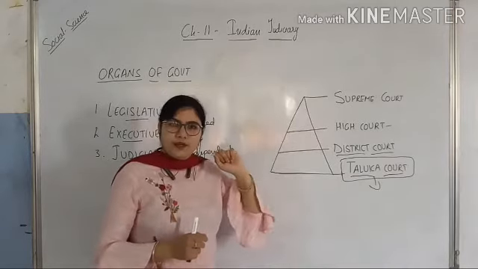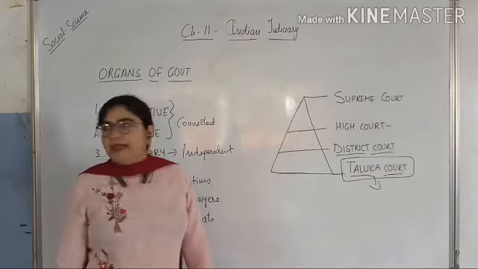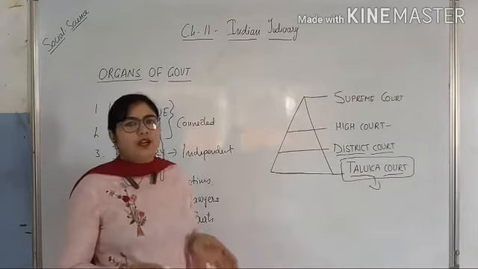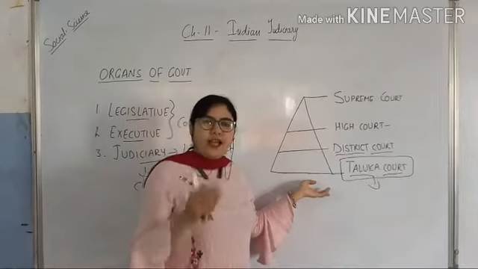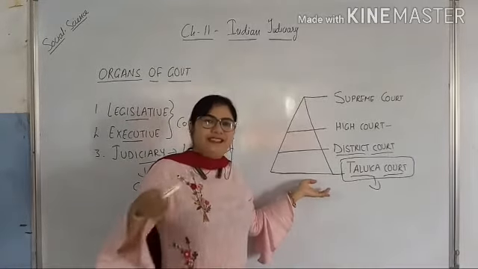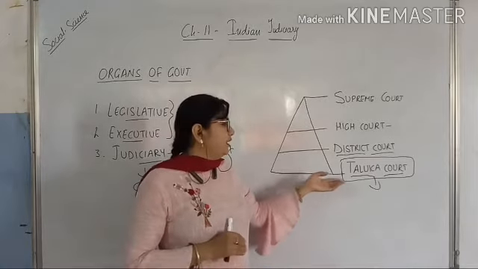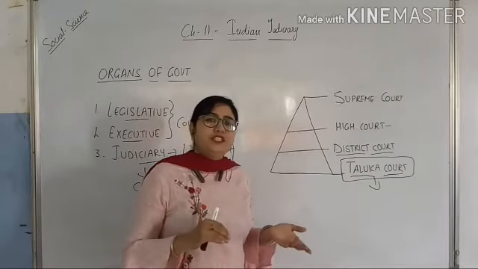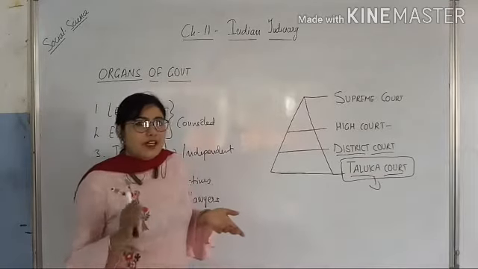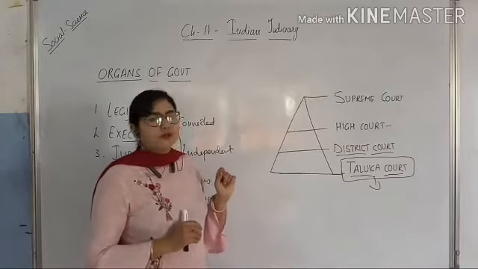Taluka court is held in the Taluka and looks after the cases happening in the local places, in its own Taluka. Like if we are in the Palanpur Taluka, then the issues which are happening in Palanpur city are looked after by Taluka court. This is the lowest court.